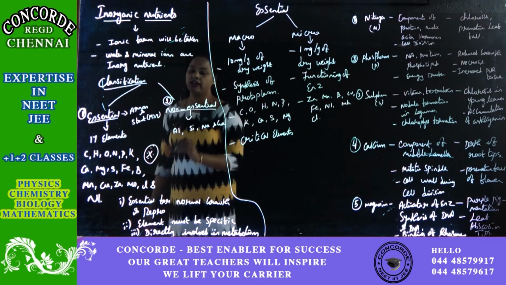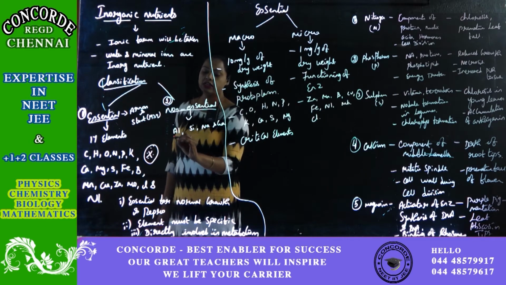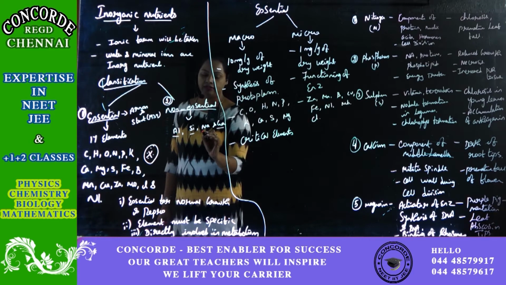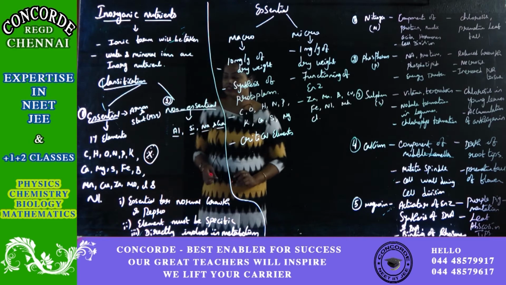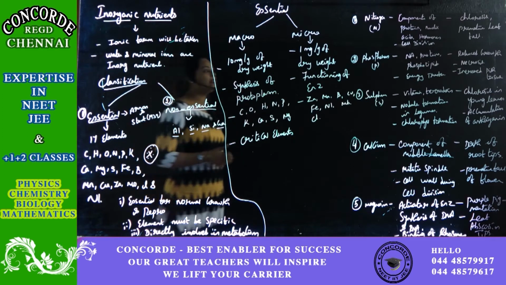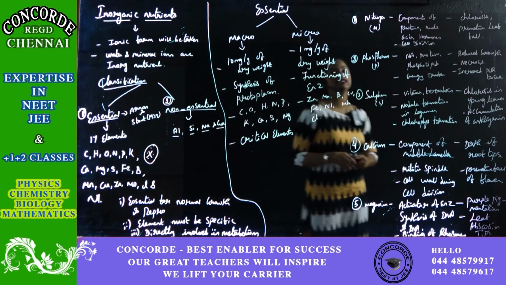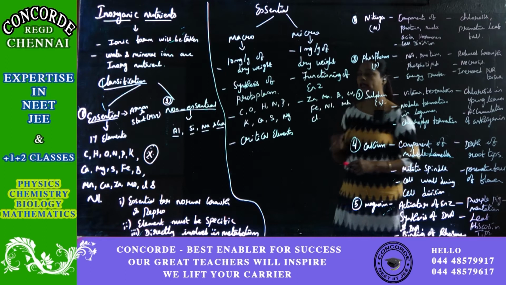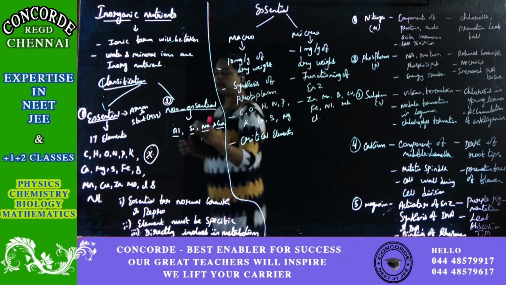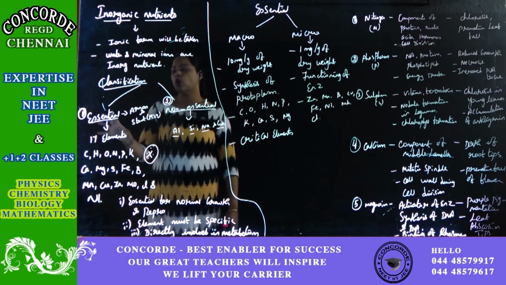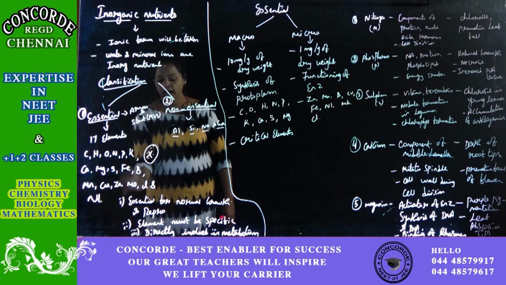Now, which are the non-essential nutrients? These are aluminium, silicon, gallium and sodium. All these are considered to be non-essential nutrients, but it does not mean that the plant does not require them. They are required only for a few types of plants, but not all plants. That's why we have put them under the category of non-essential elements. So, we are majorly going to concentrate on the essential elements.